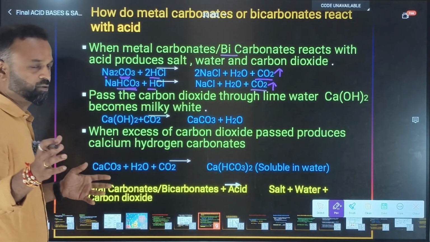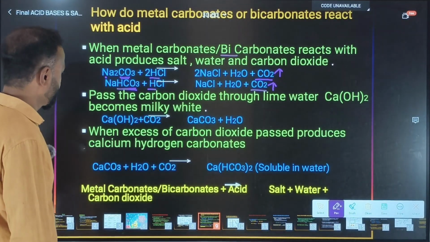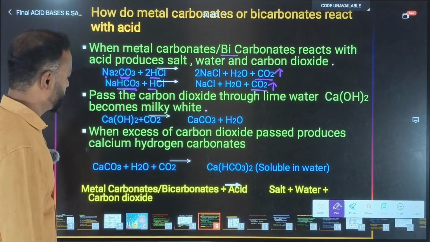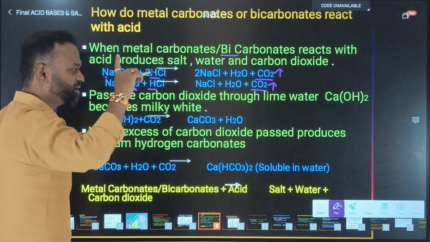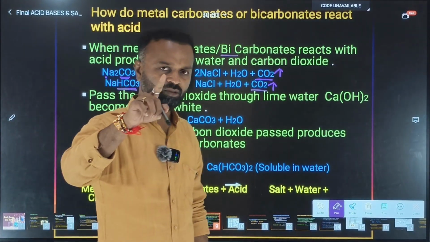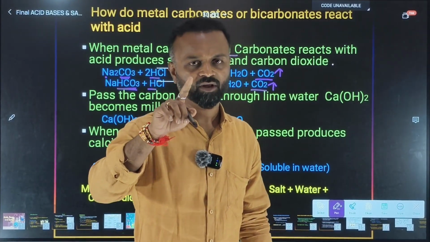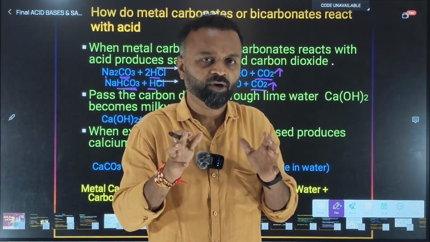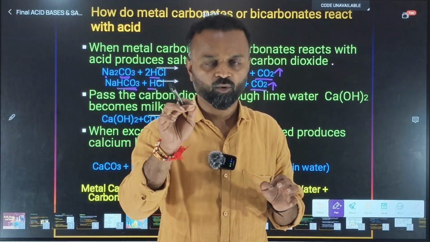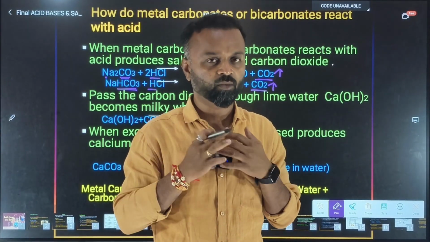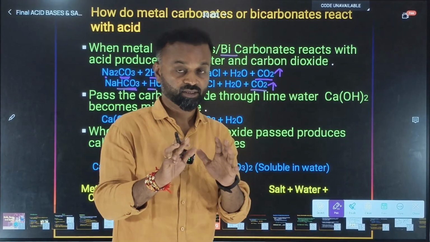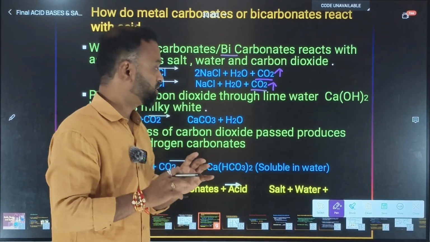Now see here, when the metals were reacting with the acids, the gas liberated was hydrogen. How do you come to know whether the gas liberated is hydrogen or not? By holding a flame near the soap bubbles, then the pop sound came, and we said that yes, this gas is hydrogen gas.